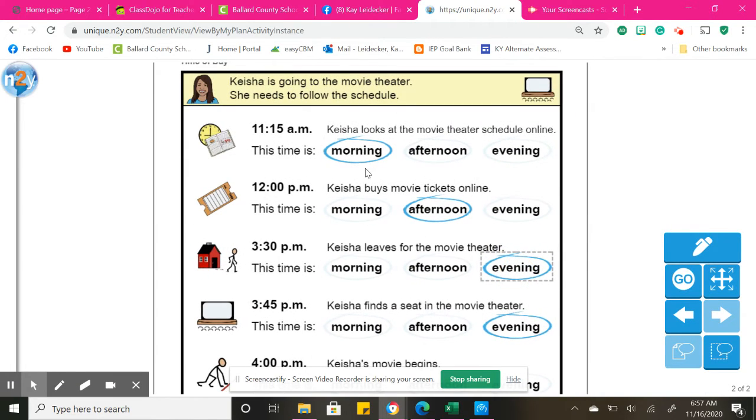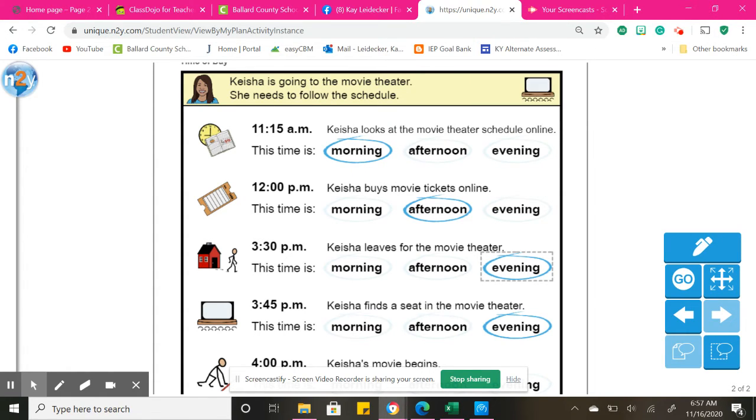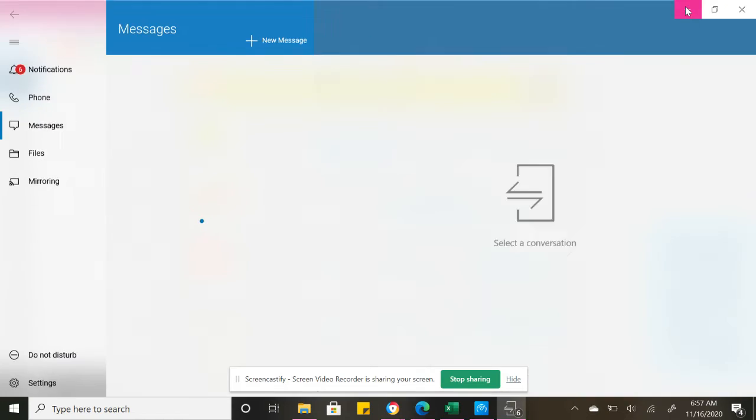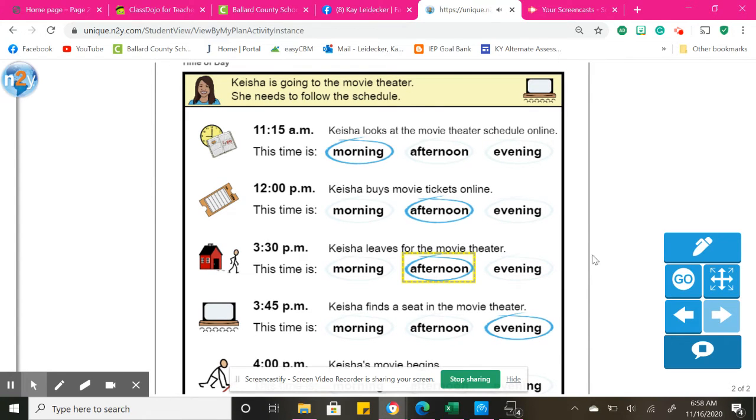Okay, and I wanted to go back and talk about this. So 11:15 would be in the morning. Kisha looks at the movie theater schedule online. 11:15, that would be in the morning because AM is morning. And then she buys the tickets 45 minutes later, and that would be the afternoon PM. And then Keisha leaves for the movie theater. This is 3:30 p.m., which would be in the afternoon.